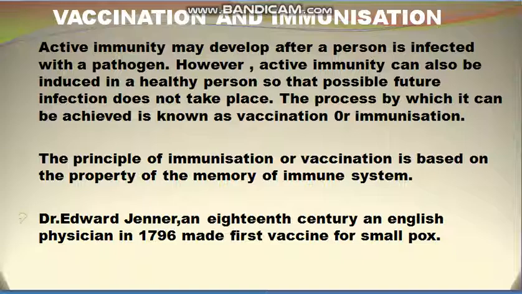and then that person does not get the disease. This vaccination or immunization was first developed by Dr. Edward Jenner. He was an 18th century English physician, and he made the first vaccine for the disease called smallpox in the year 1796. So it was Dr. Edward Jenner in the 18th century, in 1796, an English physician who made the vaccine for smallpox.